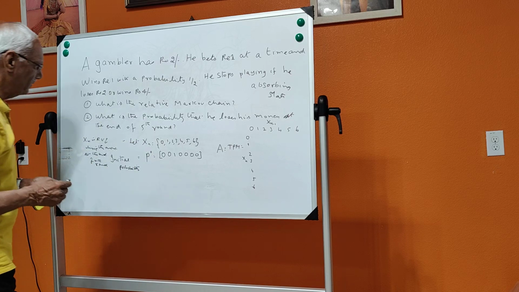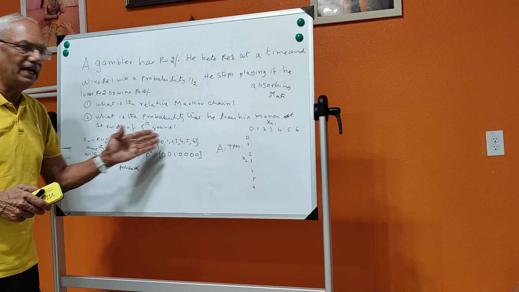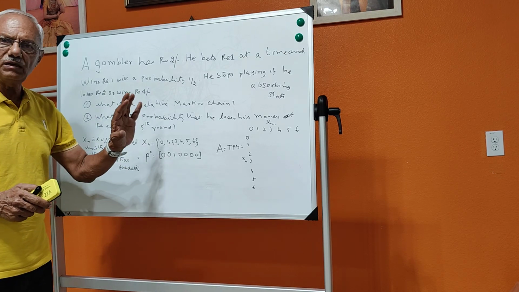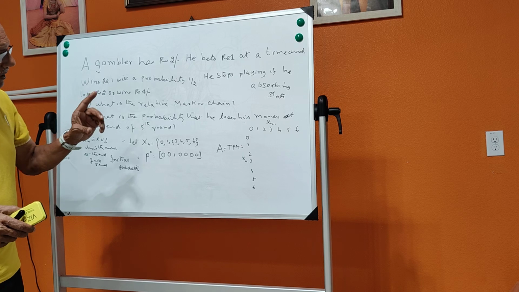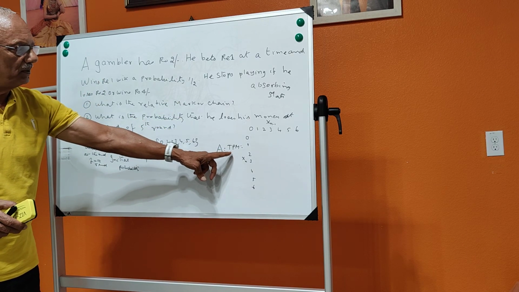So this is Xn, which refers to what? The random variable of the amount he is having at the end of the nth round. And P naught is nothing but the initial probability. Now I am going to prepare what is called your transition probability matrix.